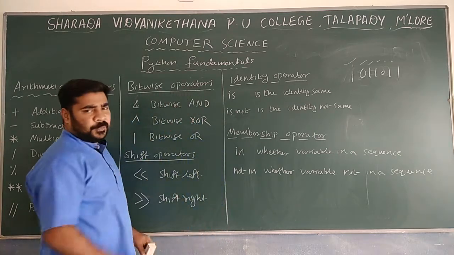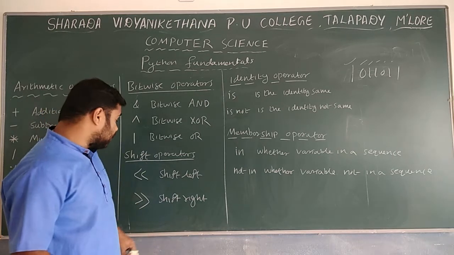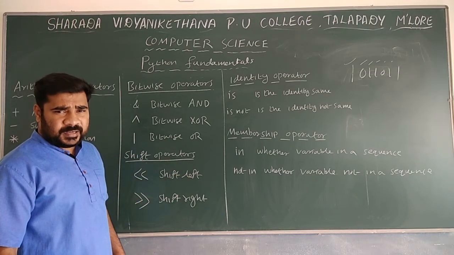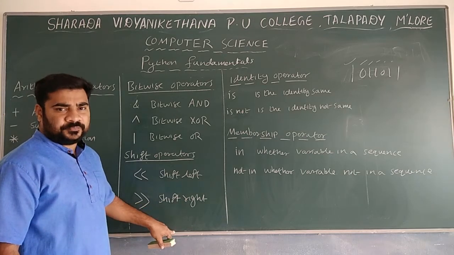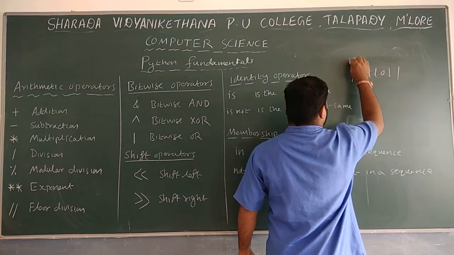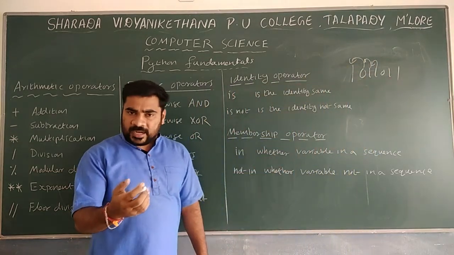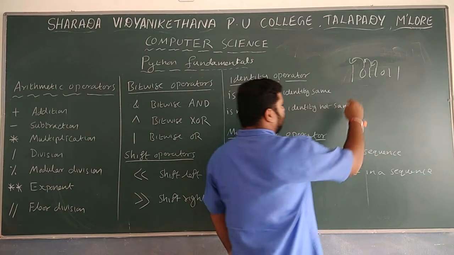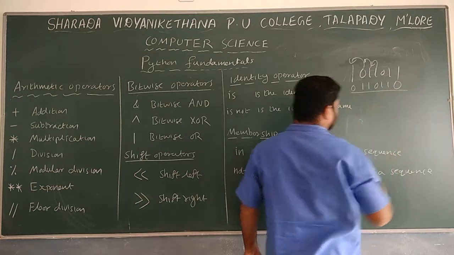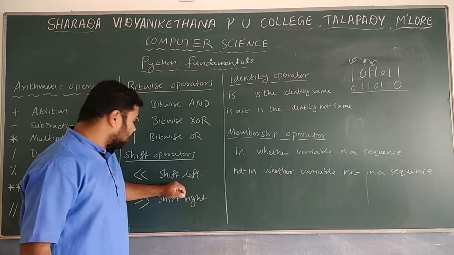Next one is shift operators. These also perform operations based on the bits. Mainly two types of operators are there: shift left and shift right. Shift left means it will shift the bits one place towards the left side. The rightmost bit is shifted towards the left, so it will be 0 1 1 0 1 1, and the remaining bit will be added as 0. I will explain that clearly later. So that is the shift left.